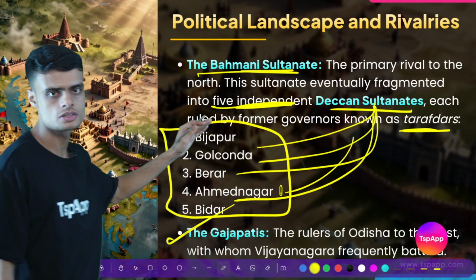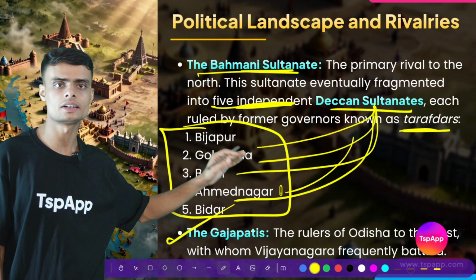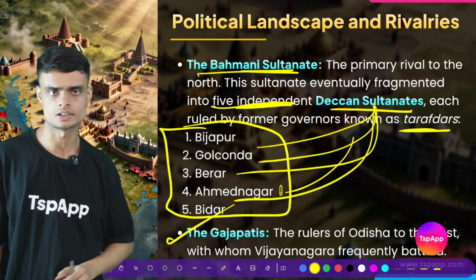All of these famous rulers, famous governors, famous areas were actually getting independent from the Delhi Sultans. Okay.